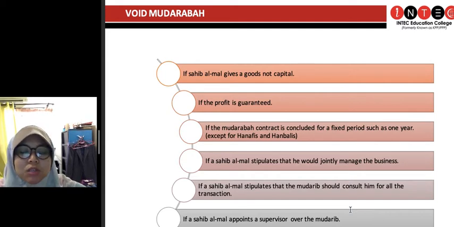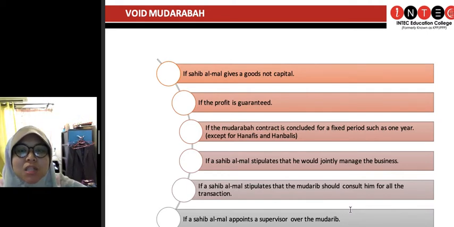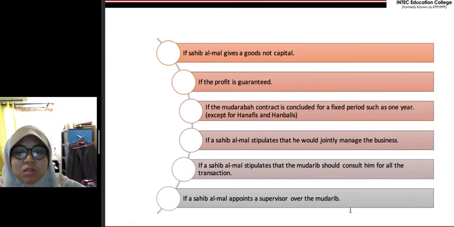Kalau you put this type of condition that all transactions must have my approval, itu maksudnya you dah nak campur tangan lah. It's tantamount to a kind of interference in the business management. So tak boleh. Sahibul mal macam kita cakap, dia capital provider, investor saja. Dia bukan entrepreneur. And dia boleh letakkan syarat dia, condition, but that is upfront. After that, you must leave it 100% for the mudharib to decide what is best for the business.